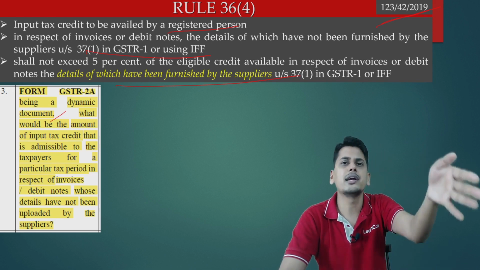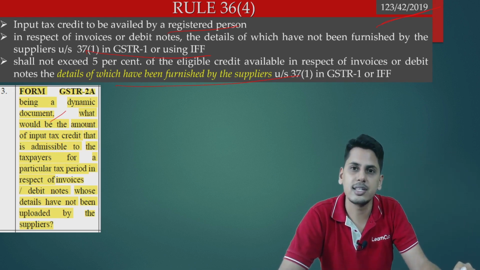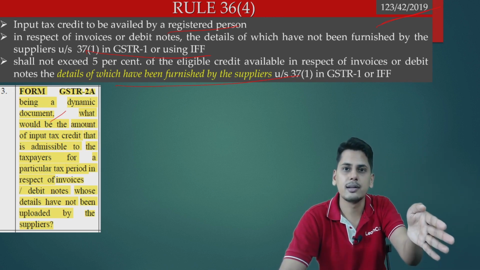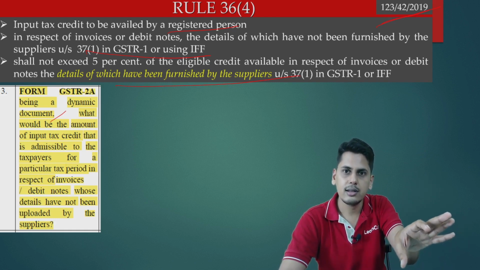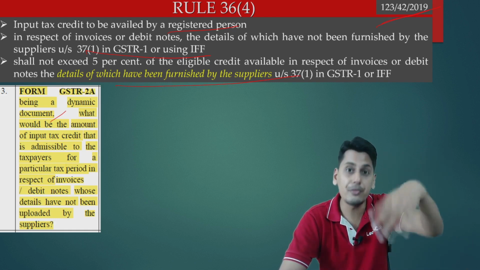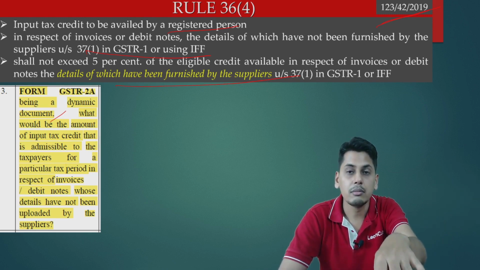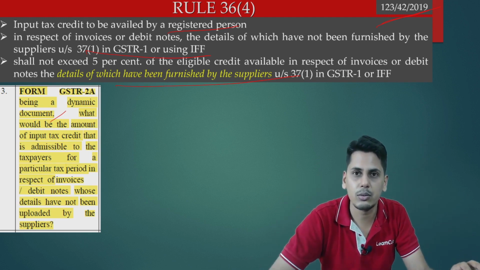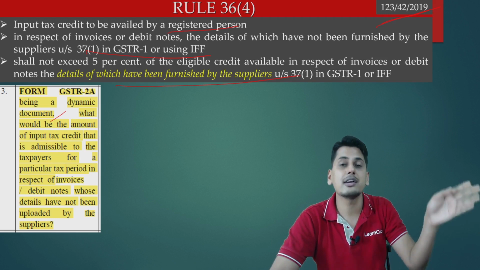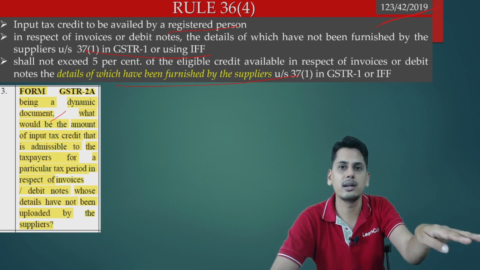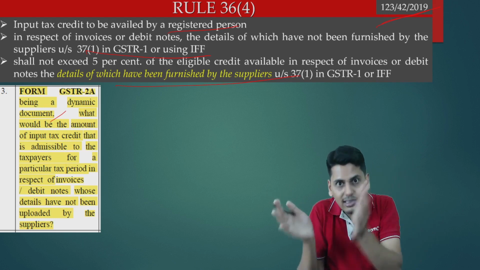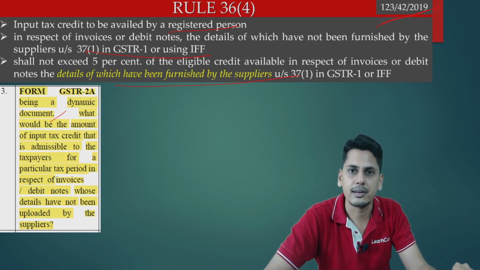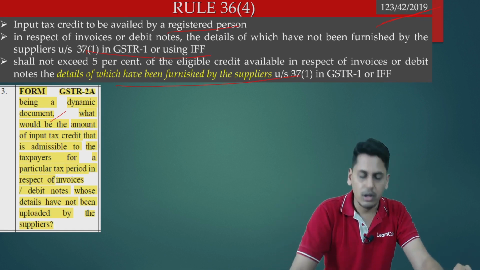Let's suppose for the tax period August, today a person is filing his GSTR 1, it will get updated today. Let's suppose tomorrow he is filing for the tax period August, an invoice pertaining to August, the details of which are going to be included in the GSTR 1 of August by my supplier. Tomorrow, GSTR 2A for August will again get updated. Day after tomorrow, again it will get updated. As and when the suppliers are filing their GSTR 1 for a particular tax period, at the back end, for me, in GSTR 2A for that particular tax period, it will keep on changing. So GSTR 2A is a dynamic document.